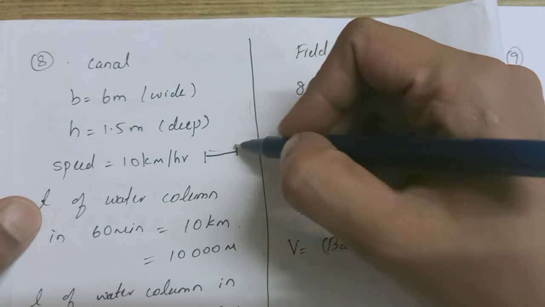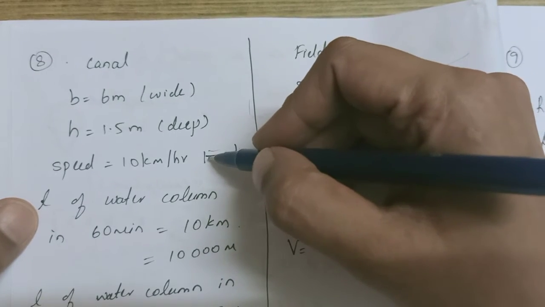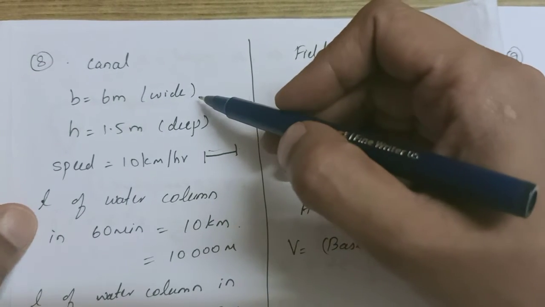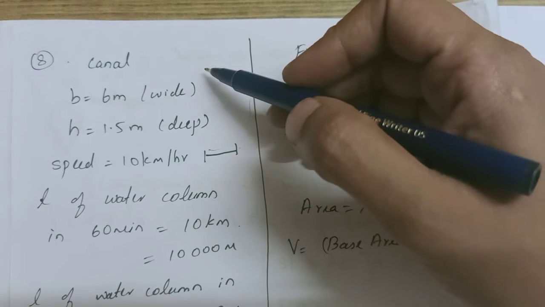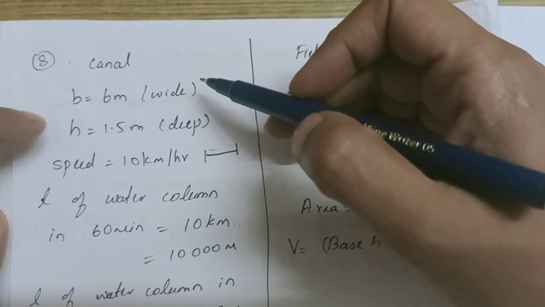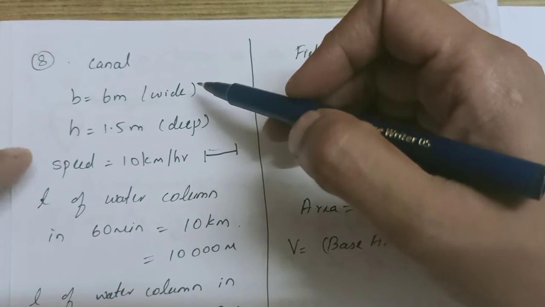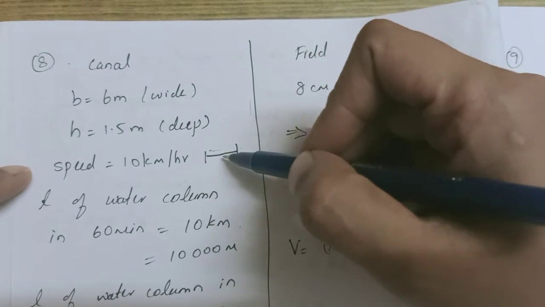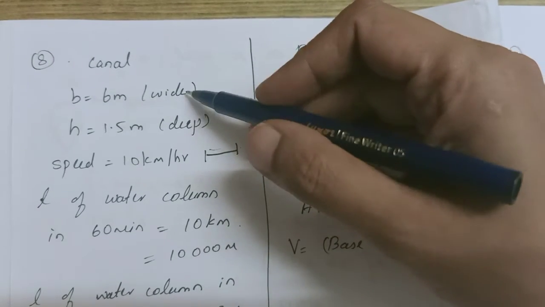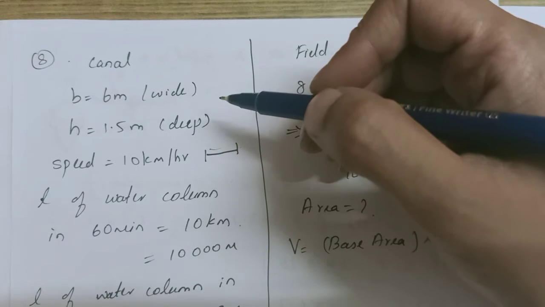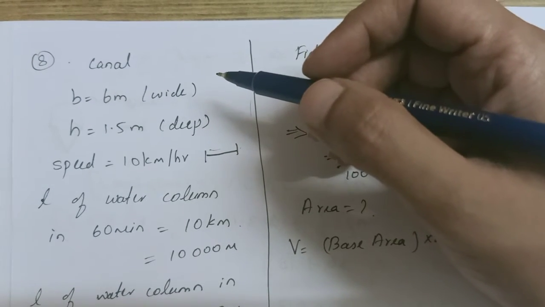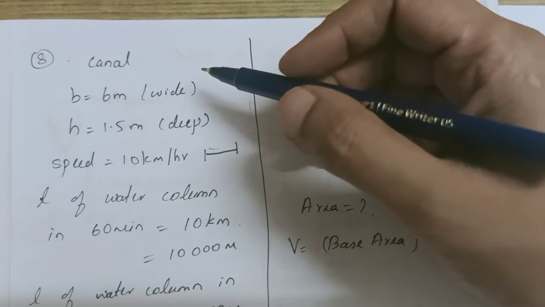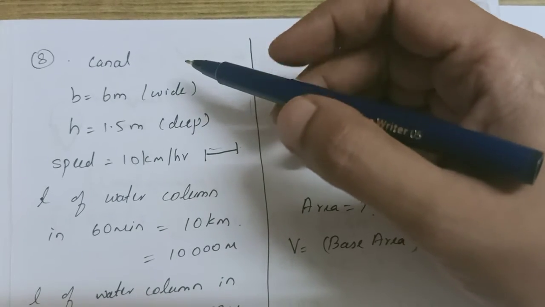This distance is nothing but the length of the cuboidal water column. As we discussed in the previous problems, we have 3 dimensions, L, B, and based on the speed we will get one more, which is the length of the shape. So we have 3 dimensions. Now automatically it makes it a cuboid, not a cone, because radius or anything like that is not mentioned. So it is a cuboid.